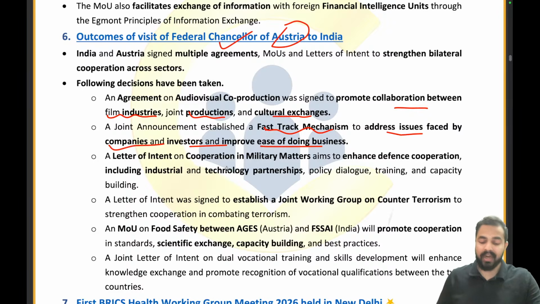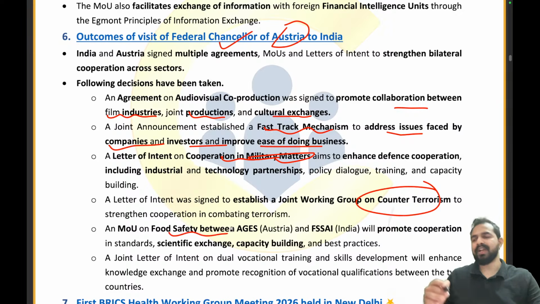They have signed a letter of intent on cooperation in military matters also. They are also working jointly on terrorism, on how we can counter terrorism. Then on food safety also we have an MOU with them. So these are the different MOUs which have been signed between India and Austria. Clear to all of you?